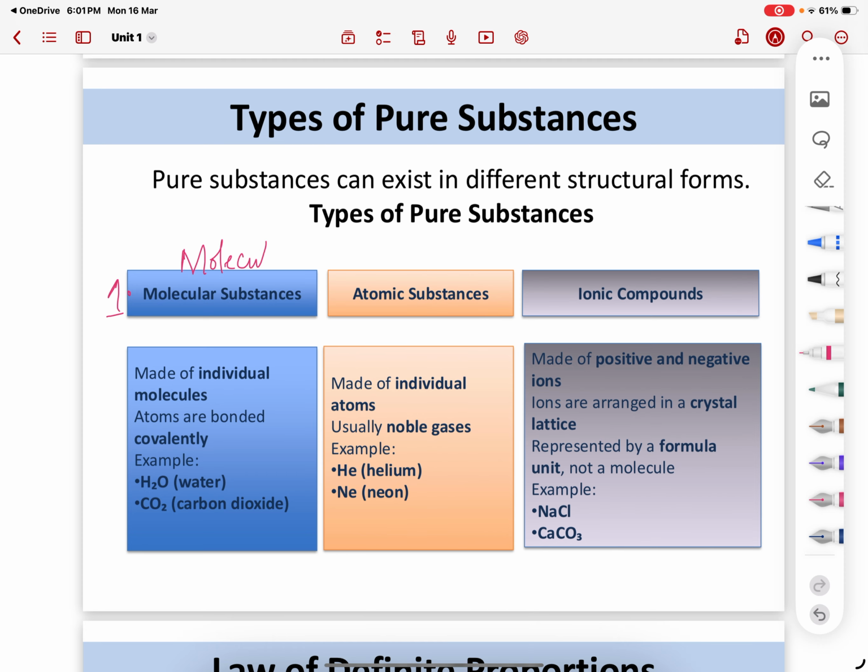You will have molecules, and molecules means they must have a covalent bonding. When I say covalent bonding, the bonding should be between only non-metal atoms. So they are individual molecules and they are bonded covalently like water and carbon dioxide. There can be many more, HCl, then you can have CH4. So you have to just look at the periodic table and see if it is made up of only non-metals. And when I say water, it is going to exist by itself.